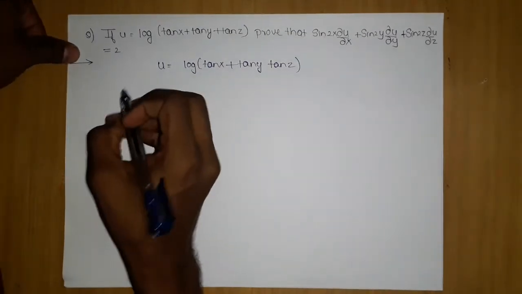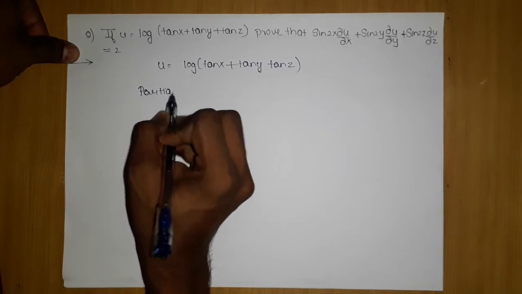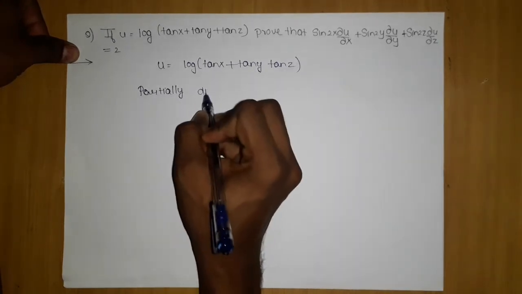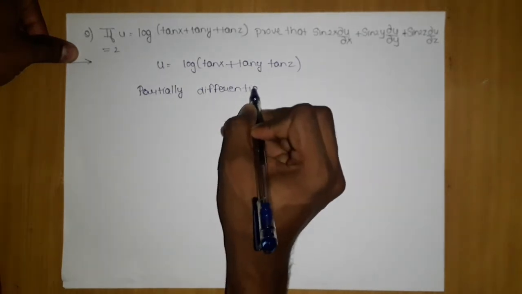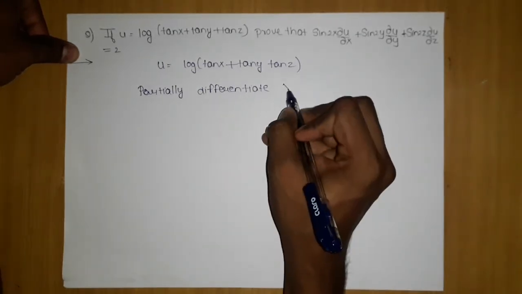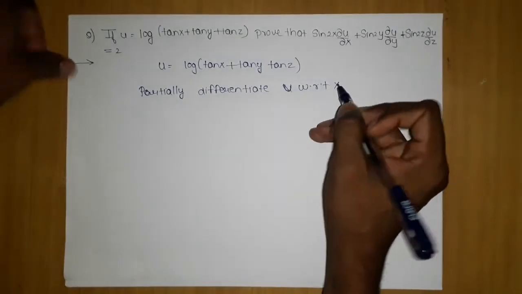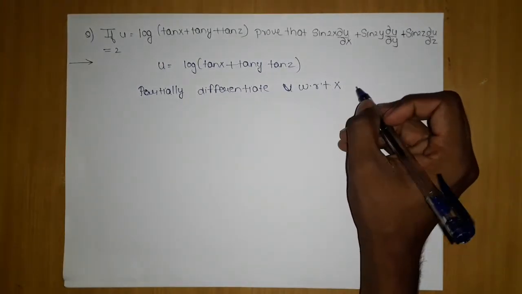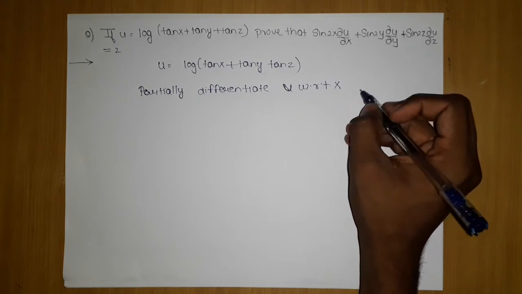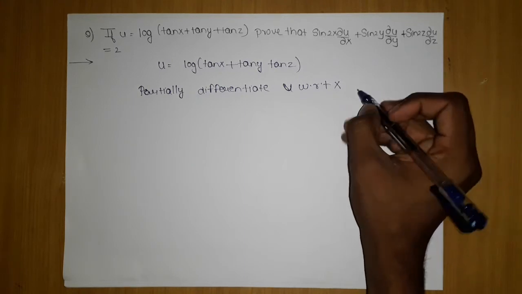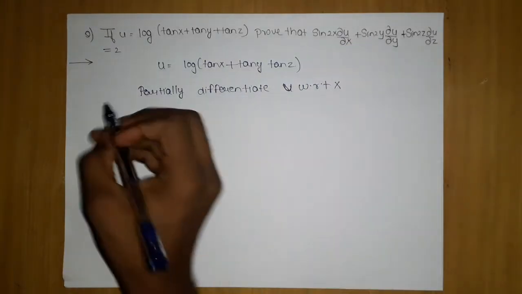So first partially differentiate u with respect to x, so we will get what?